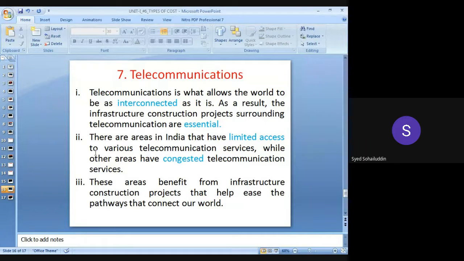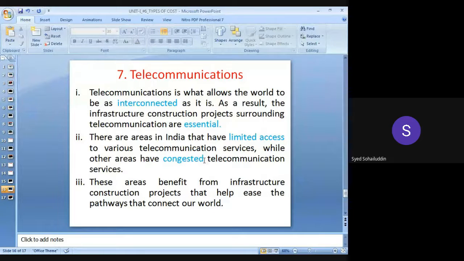There are areas in India that have limited access to various telecommunication services. You can see in rural areas and outskirts, where there is congestion or limited access to networks. So we have to provide proper network connections in these rural areas. Various supplies of internet and telecommunication connections will also be carried out in thickly populated areas.